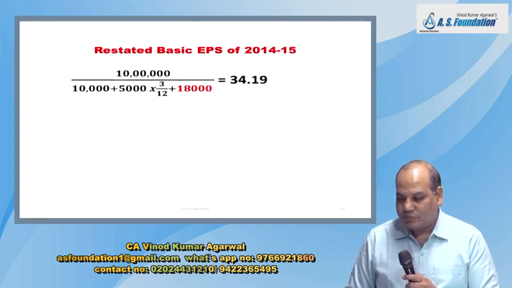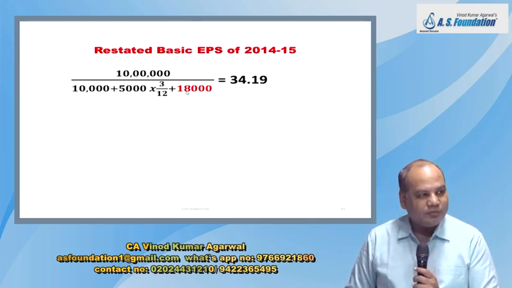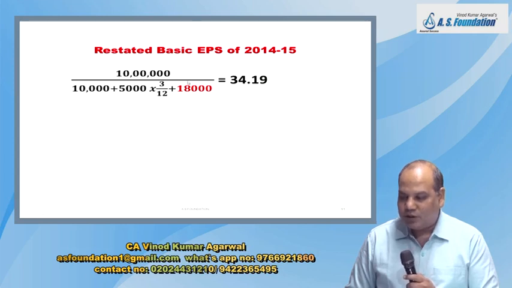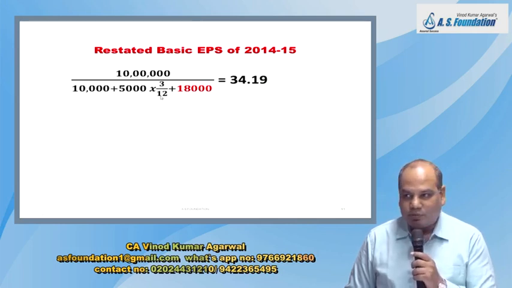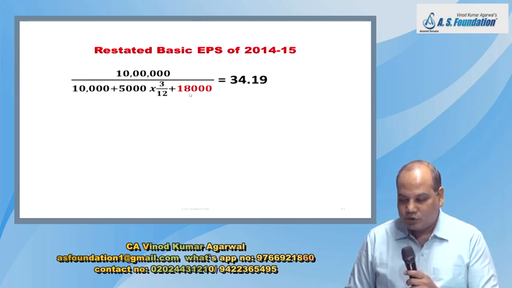Earlier, the Institute of Chartered Accountant of India, New Delhi, had given one opinion long back that if you have issued 18,000 bonus share in this year, then you add 18,000 to the previous year also. So there is a problem here, because last year the number of share outstanding itself was 10,000 and 5,000, and that is also for only 3 months. So this is one answer.